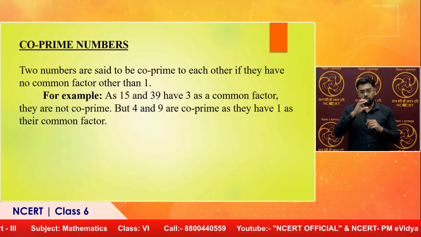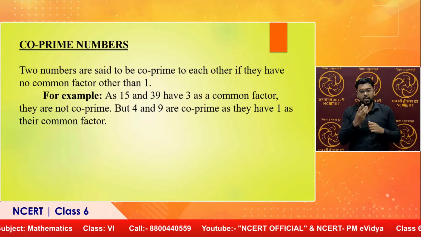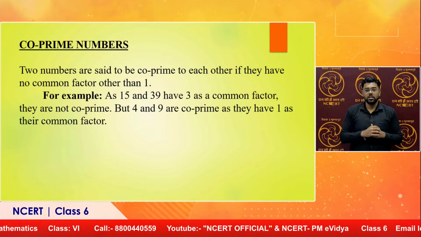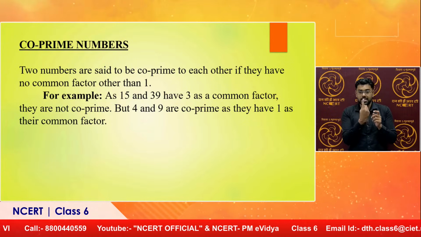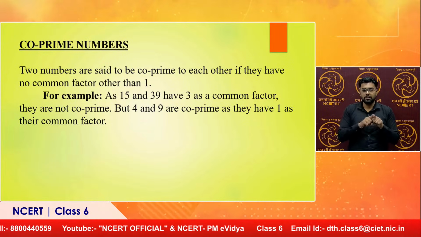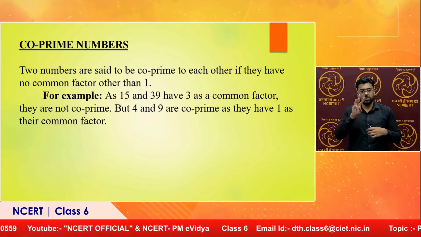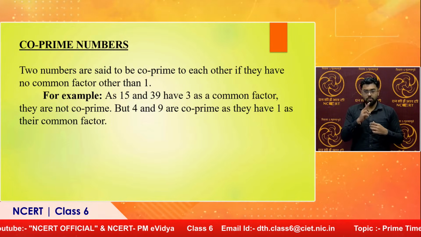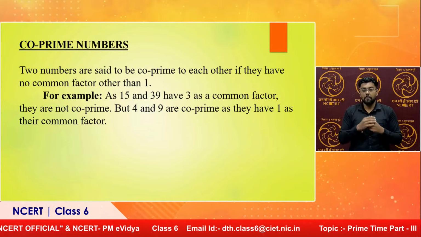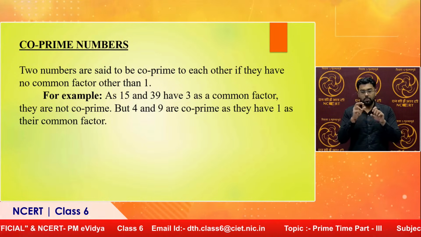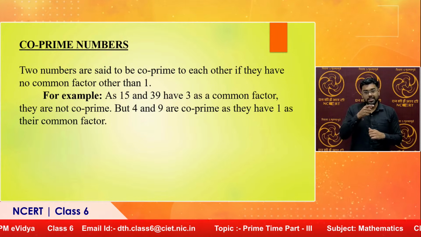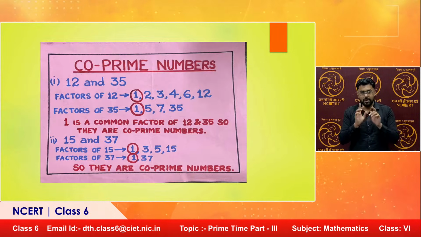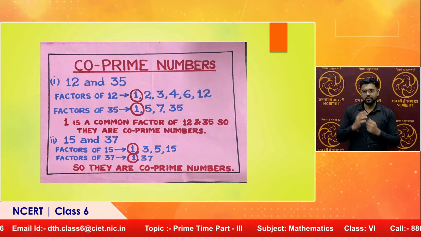Now come to co-prime numbers, children. Two numbers are said to be co-prime to each other if they have no common factor other than 1. For example, 15 and 39, they have 3 as a common factor. They are not co-prime. But what about 4 and 9? They are co-prime as they have 1 as their only common factor. So, let us see here we have co-prime numbers.